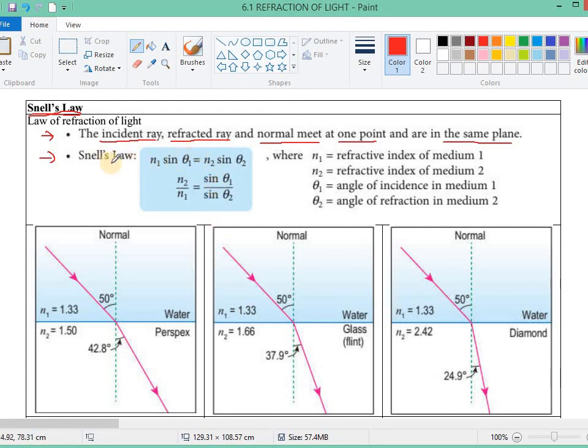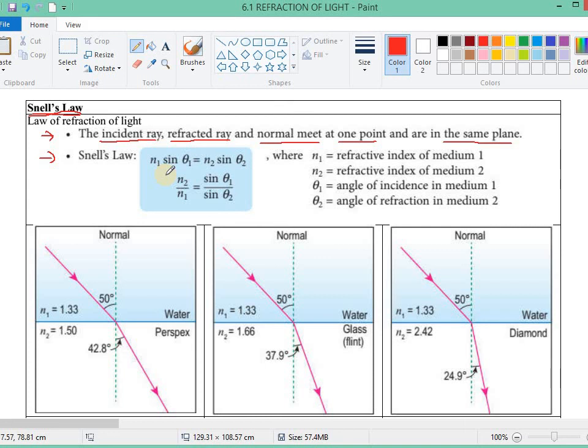Okay, next is Snell's law. Snell's law states like this. The refractive index of medium 1 times the sine of the angle inside medium 1 will be equal to the product of the refractive index of the second medium times the sine of the angle in the second medium.